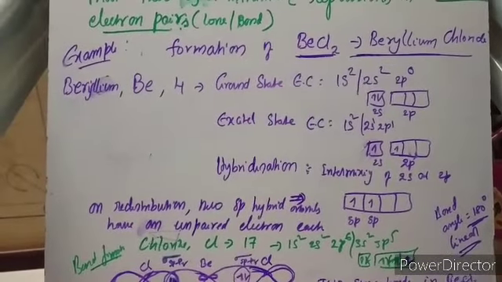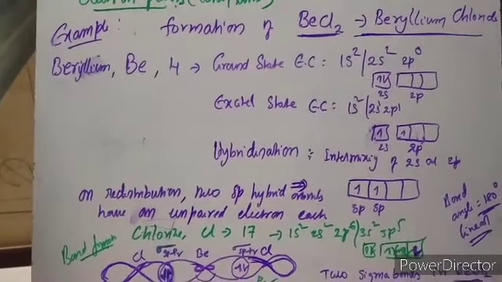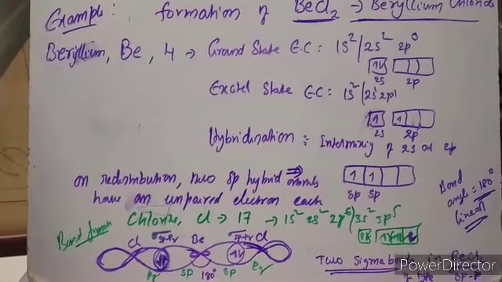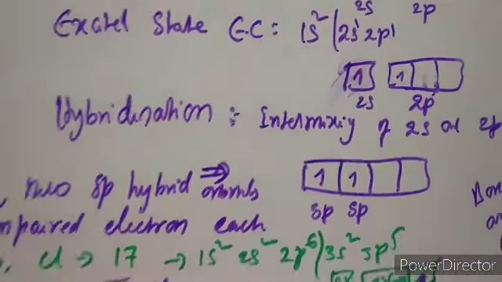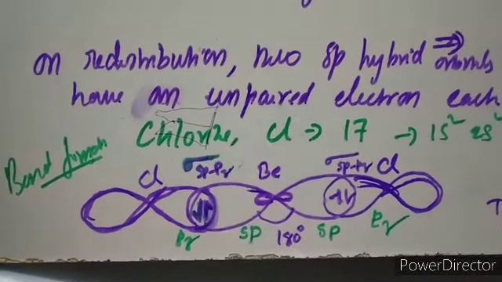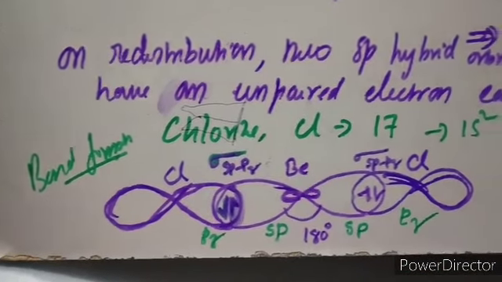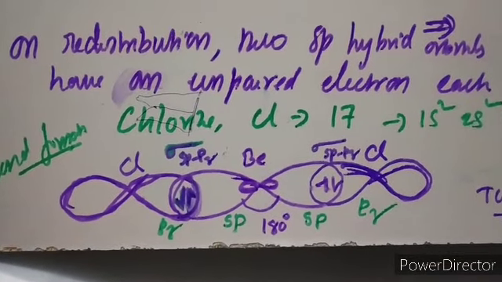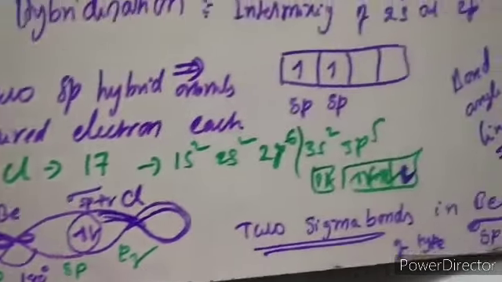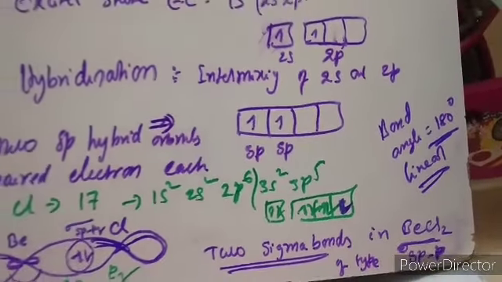Again, beryllium chloride: beryllium has atomic number 4, and after excitation it undergoes hybridization. There are 2 hybrid orbitals, which align like so and pair with the 2 chlorines to form 2 sigma bonds of sp-p type, aligned at an angle of 180 degrees. Therefore it has a linear structure.